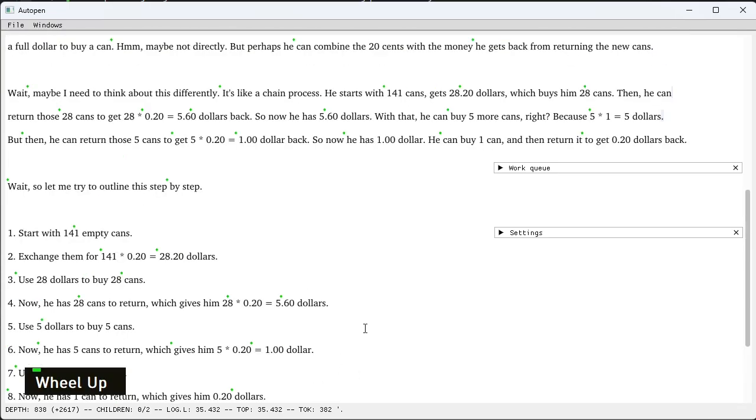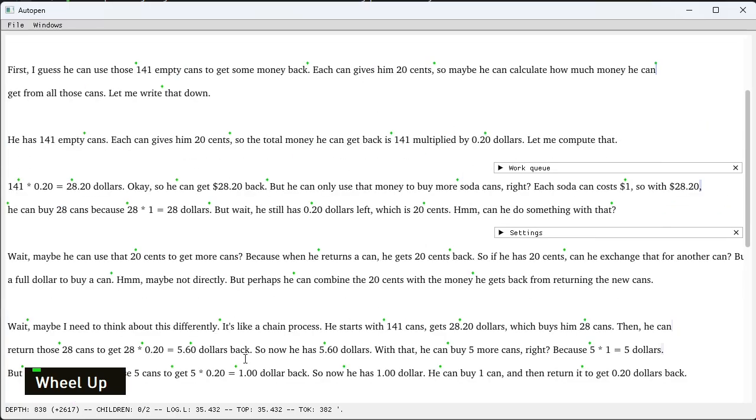So now let's see if there is something about this line of reasoning that we could fix, or some slightly lower probability course that it could have followed where it would have figured out what it was supposed to do. Yeah, so somehow you can maybe see that at this point it's no longer talking about the 20 cents that it had from earlier. So what if we looked for an alternative where it still is aware of having those 20 extra cents? And return those 28 cans to get 28 and 0.20 equals $5.60 back.